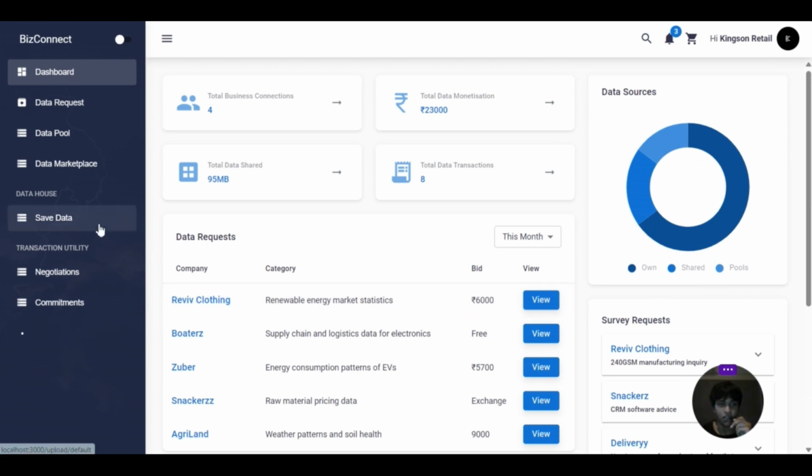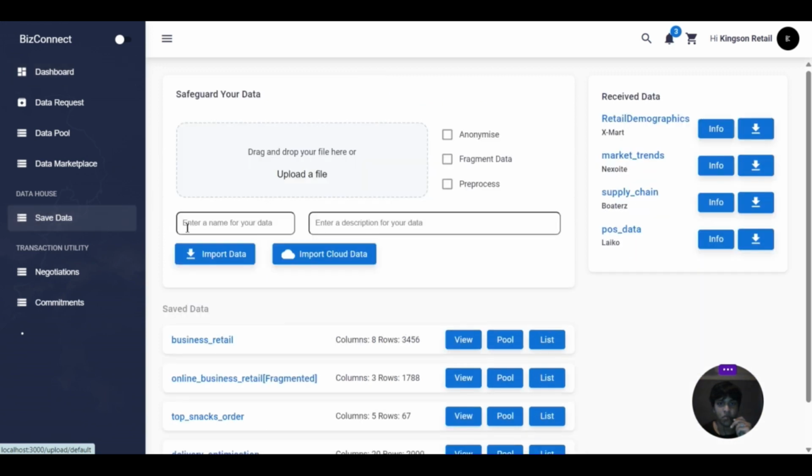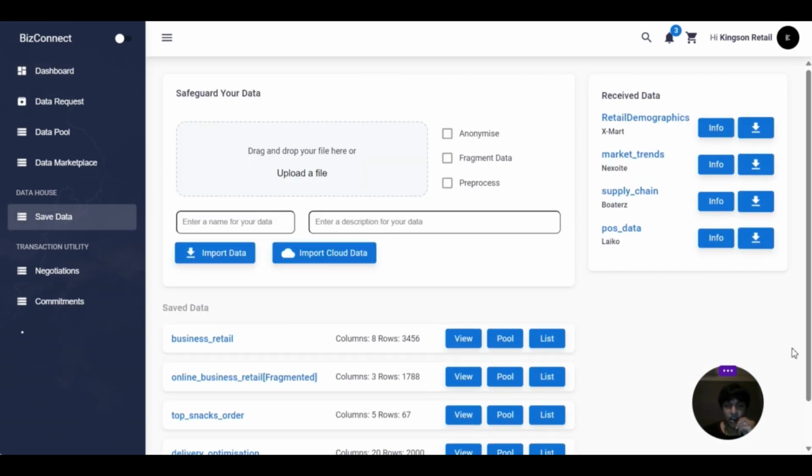So let's start with this, Save Data. We consider every data transfer on this platform as a transaction which is facilitated by this bank, that is Save Data. Here you can upload your files, anonymize them, that is remove all the personal information. You can fragment it into smaller reusable dataset components, and you can also pre-process and clean it. This data can be imported, and we're also working on import from different cloud services like Google, Azure, and AWS.